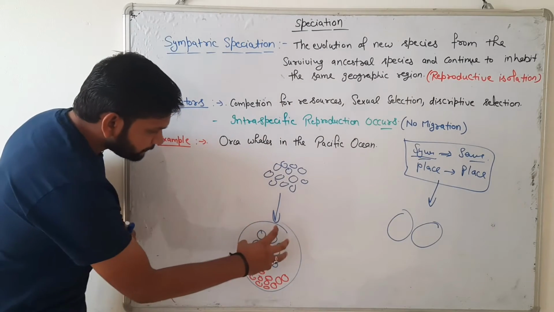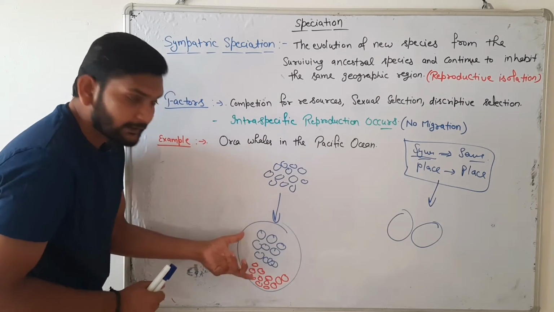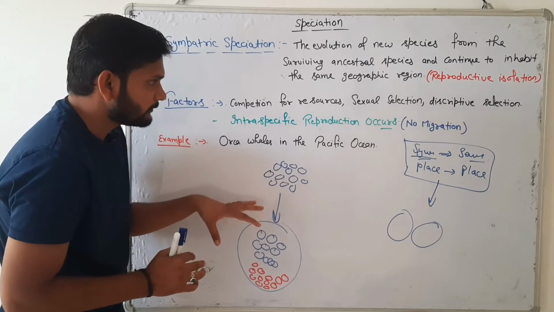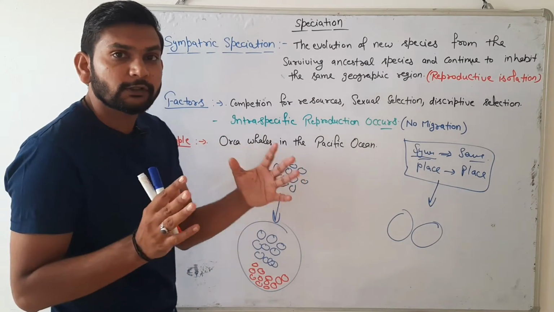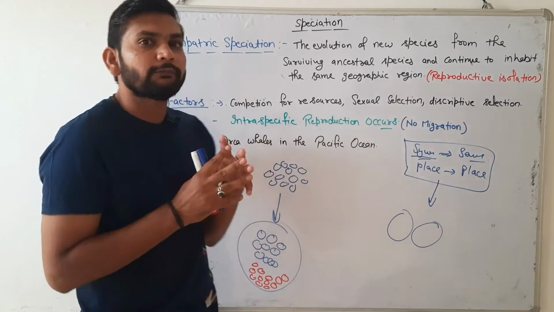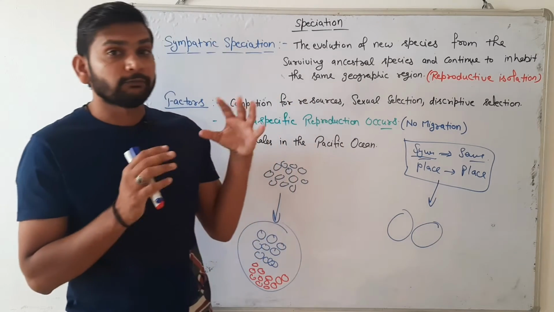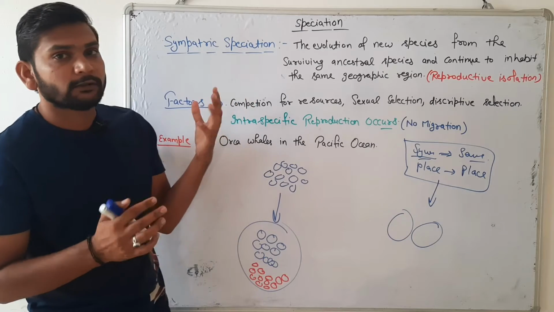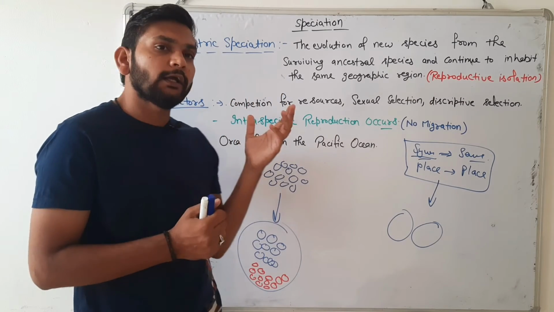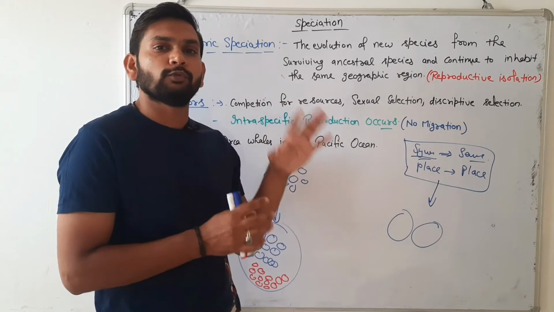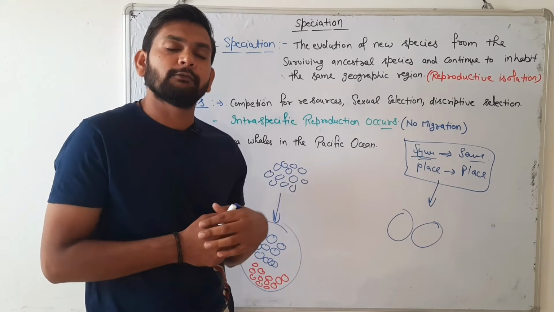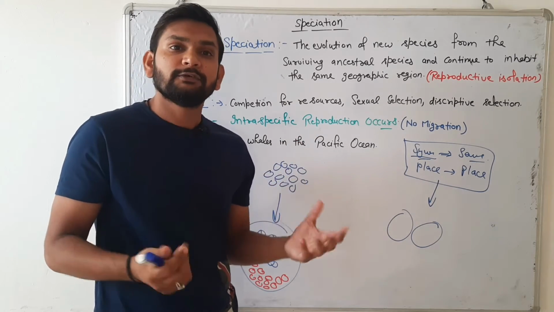The formation of two species means isolation of two species. There is no involvement of a geographical barrier; the physical barrier is involved in allopatric speciation.